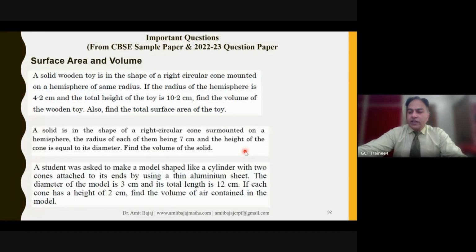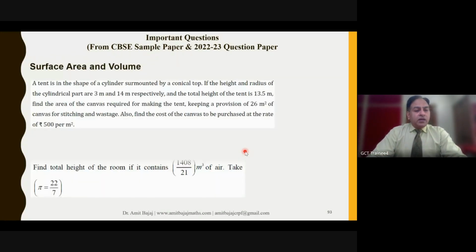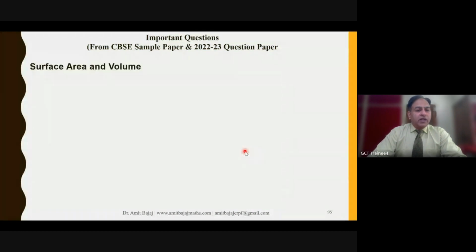Again, these are your standard formula based problems. Students are really struggling in learning and remembering those formulas. So they need to find out the strategies, how they can learn the formulas. Okay, I'll skip these few questions now quickly and come to the next part of this presentation.